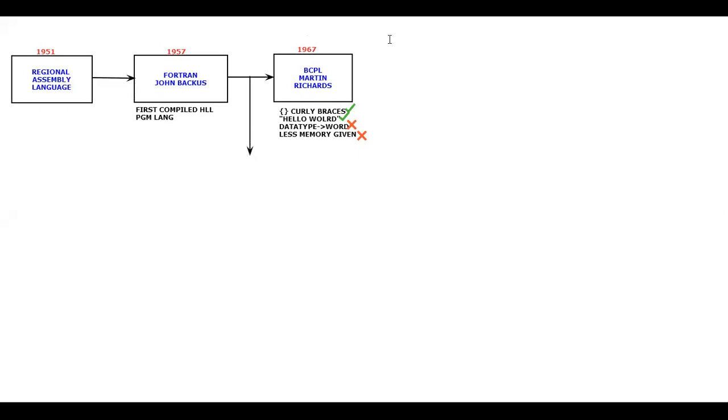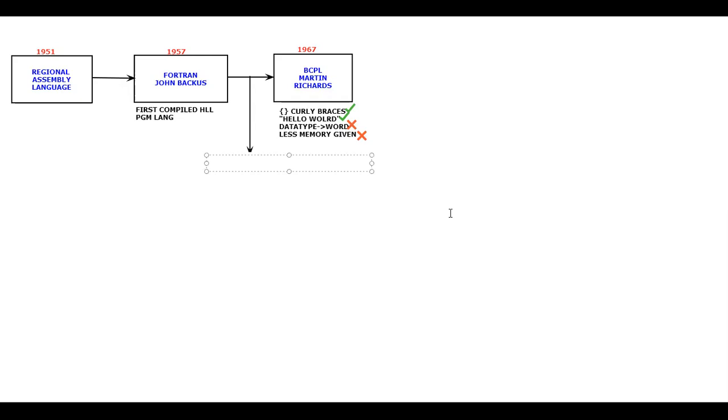Before typing the word, I want to ask you something. Can you tell me which is the first ever object-oriented programming language? Can you respond, what is the first ever object-oriented programming language? Yes, I know. The majority of you will say C++, because the first language you have seen happens to be the C programming language.